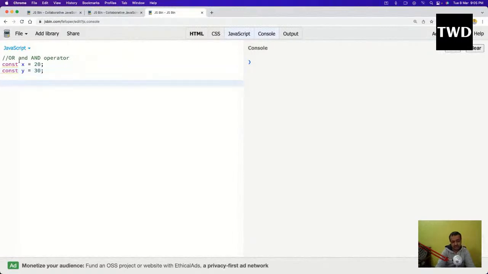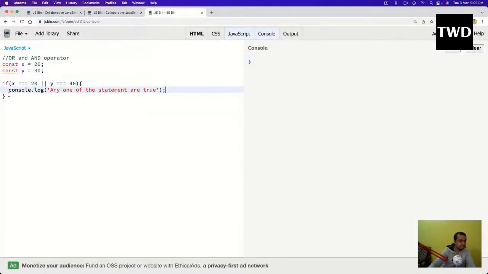The OR operator means if any of these things is true, and it mostly goes in the if statement. If x triple equal to 20, or y triple equal to 40, then console.log any one of the statements are true. Any of the statements are true. Okay, and I'll have the same thing here. So this is known as the OR operator.